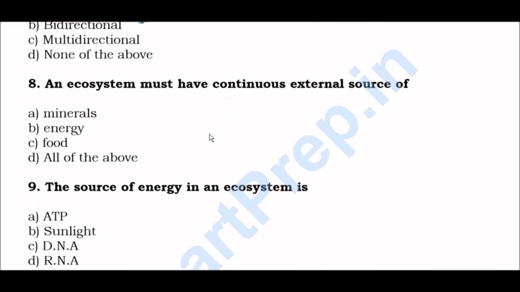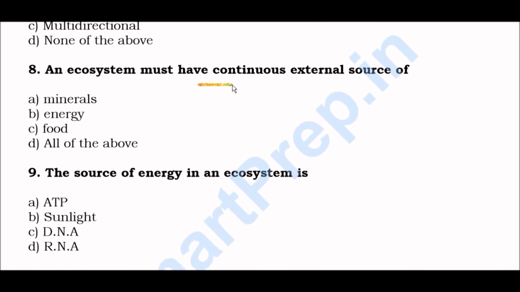Next question. An ecosystem must have continuous external source of option A, minerals, option B, energy, option C, food, option D, all of the above. Right answer is option B, energy. An ecosystem must have continuous external source of energy.